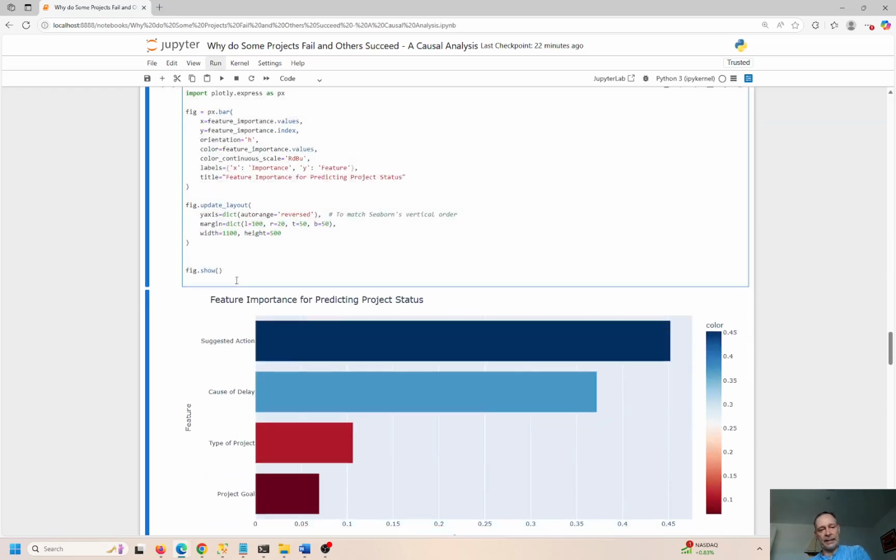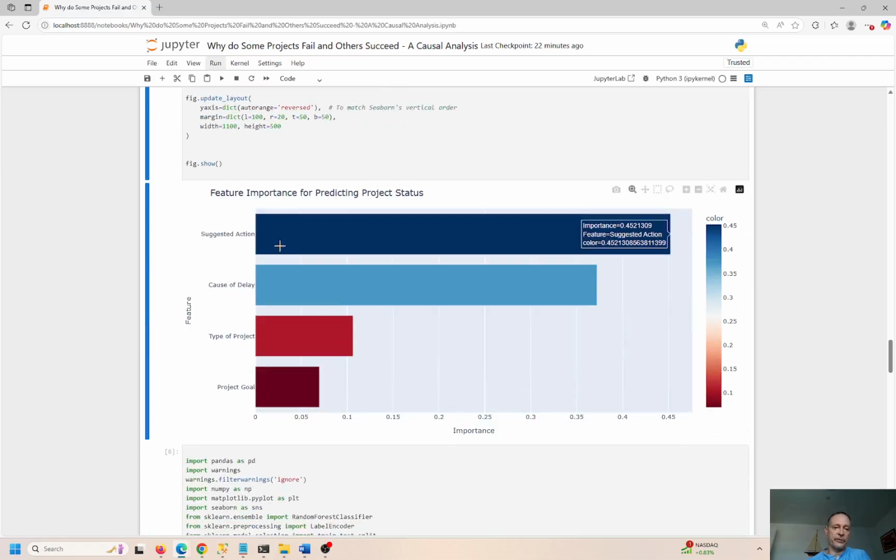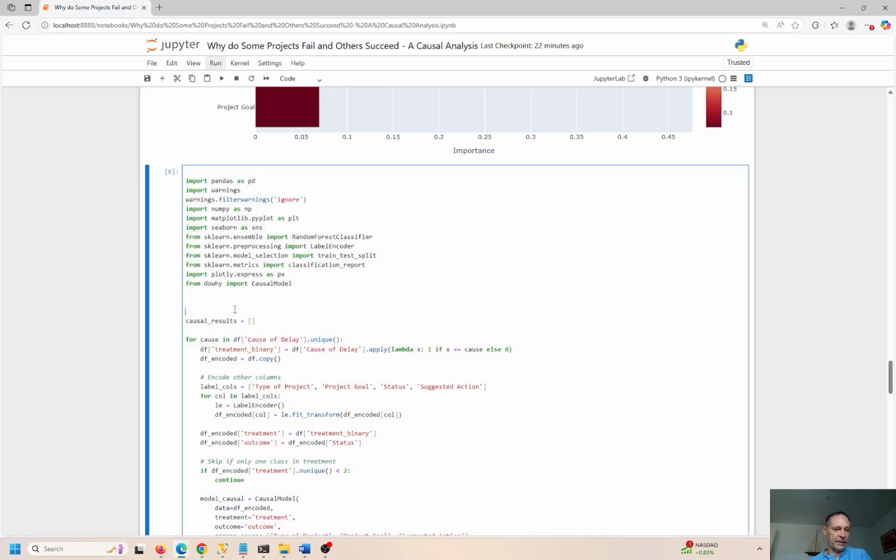So this is a visual representation of what we just saw. The suggested action has 45% influence on the status becoming either delayed or on time for the project, and this is 37%. So combined, that is, I think, 82% coverage. This is another 10, so 92, and 7 from that. So it's almost 100% coverage right there. So most of it comes from suggested action and cause of delay.